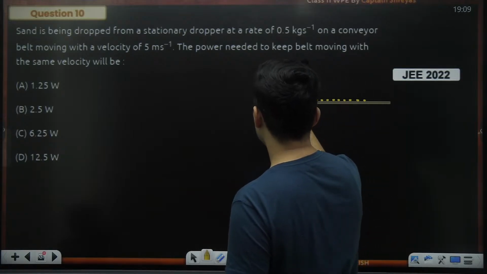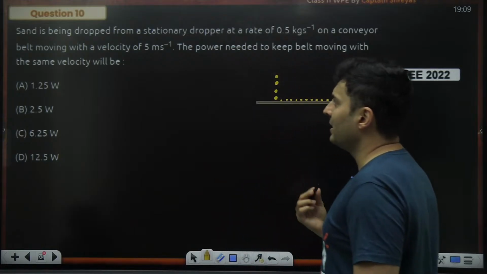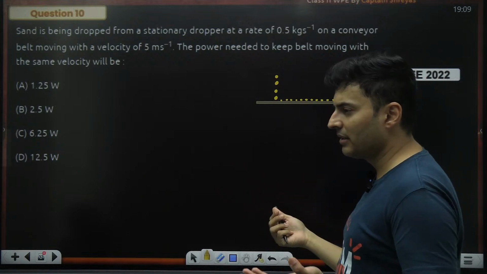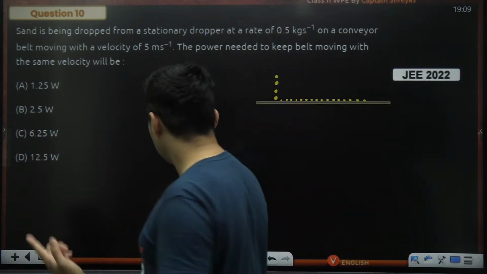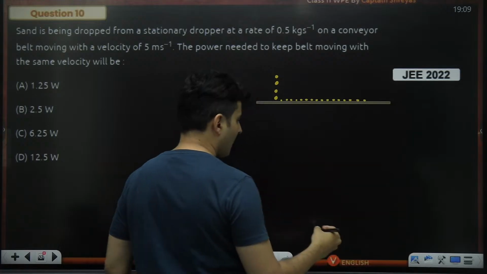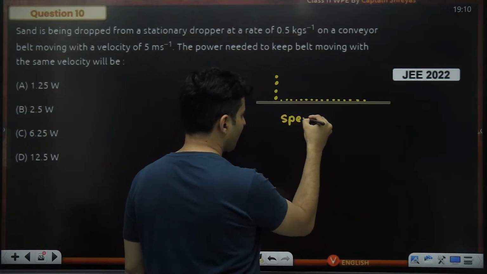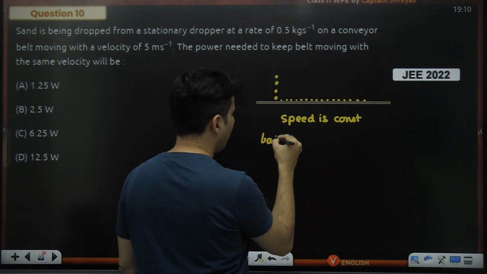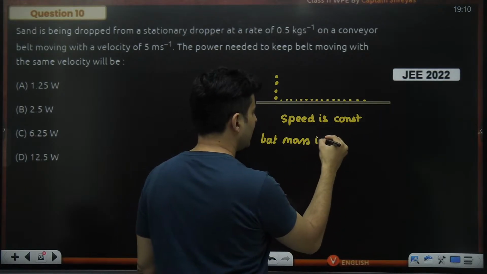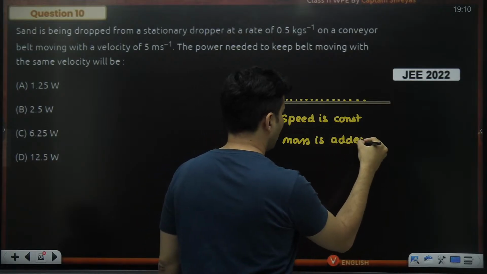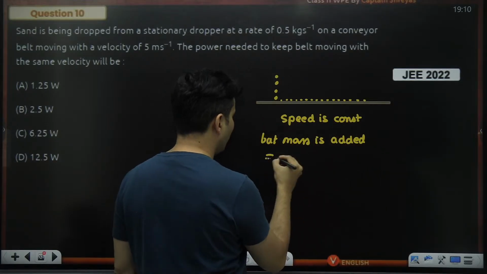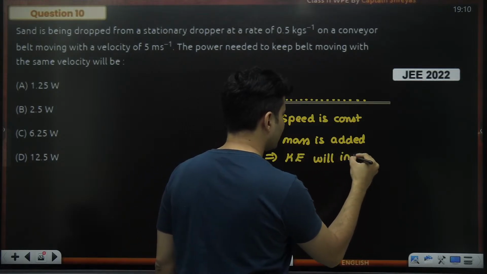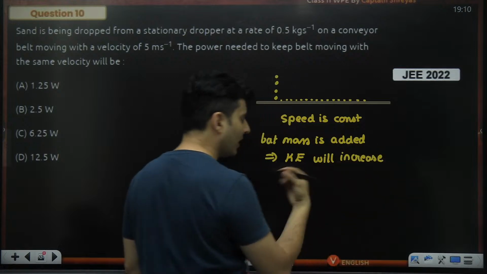Sand is being poured over here onto it. Every second, some amount of sand will get added and it has to acquire some speed. So how much power is needed? In this problem, the speed is constant, but the mass is added, and because of that, the kinetic energy will have to increase, and if kinetic energy has to increase, work has to be done.